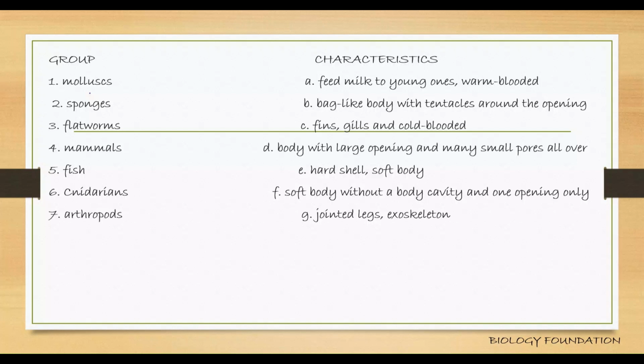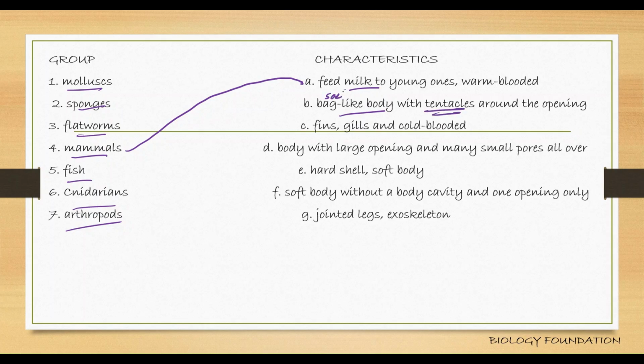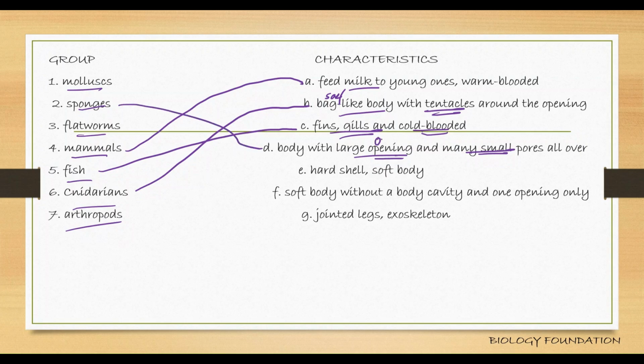Next: mollusks, sponges, flatworms, mammals, fish, cnidarians, arthropods. Feed milk to young ones: obviously, they are mammals. Bag-like body with tentacles: then they are cnidarians or coelenterates. Fins, gills, and cold-blooded: fish. Body with a large opening and many small pores all over: sponges, and this large opening is known as the osculum.